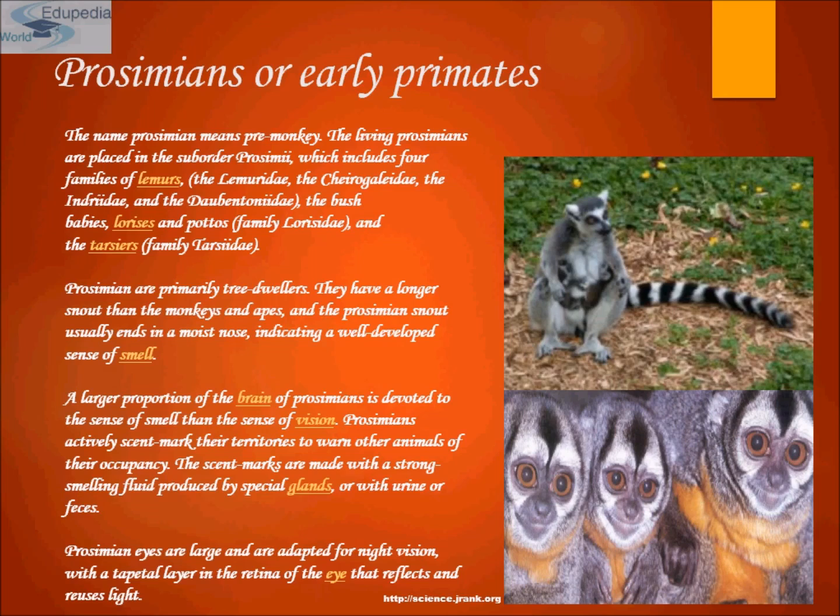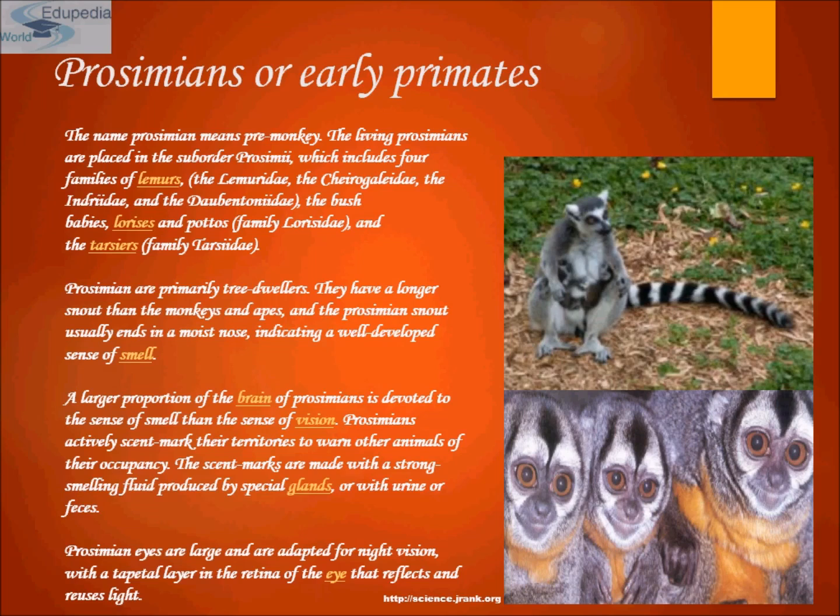They have a longer snout than the monkeys and the apes, and the prosimian nose usually ends in a moist nose, indicating a well-developed sense of smell. A larger proportion of the prosimian brain is devoted to the sense of smell than the sense of vision. Prosimians actively scent mark their territories to warn other mammals of their occupancy. The scent marks are made with a strong smelling fluid produced by a special gland, or with urine or feces or excreta.